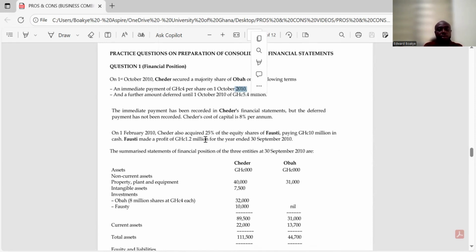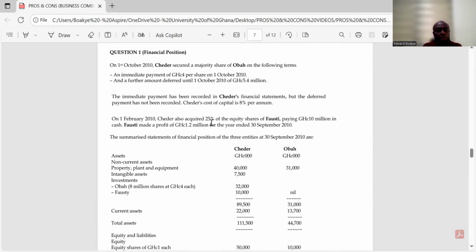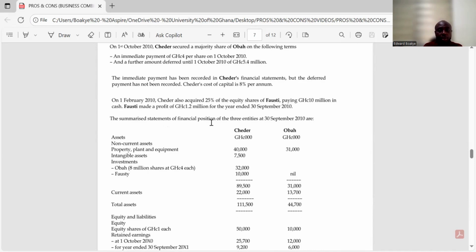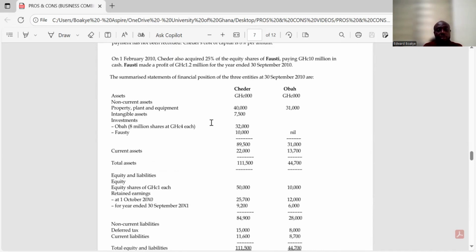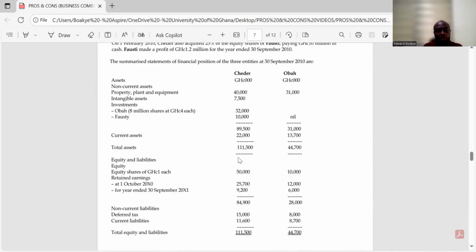All right, let's continue. Now, the immediate payment has been recorded. I think we've dealt with this question, so it will be better for us to go straight to the net asset schedule of the subsidiary. All right. So we said for the net asset schedule, the first thing we are looking at is your ordinary shares. So if you look at the ordinary shares, it is 10,000 for the subsidiary.